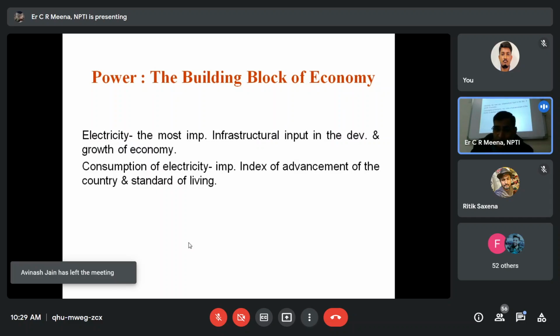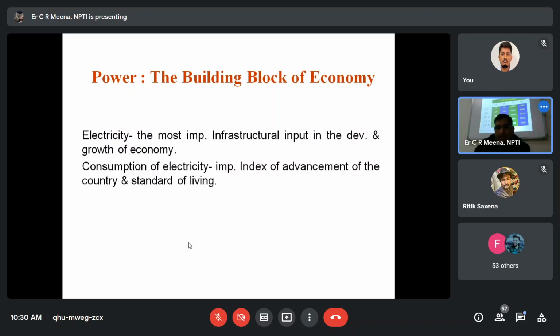Consumption of electricity is an important index of the advancement of the country or standard of living. Per capita consumption shows whether the country is developed or undeveloped.